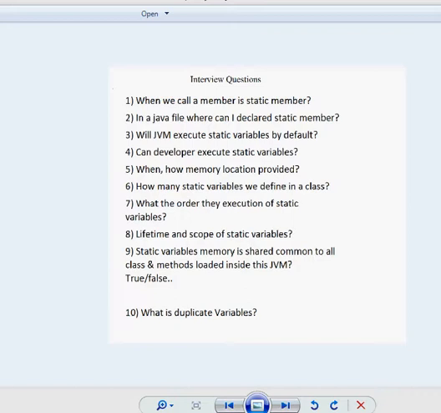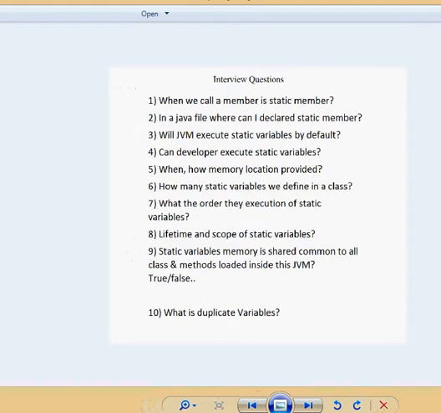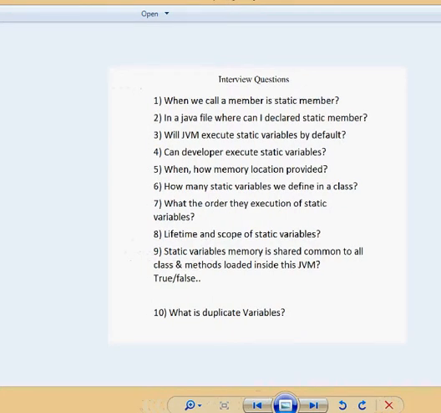Fourth question: can a developer execute static variables? That means, can we execute static variables or not? No, we cannot execute static variables. Static variables are executed automatically by the JVM. So the answer is no.